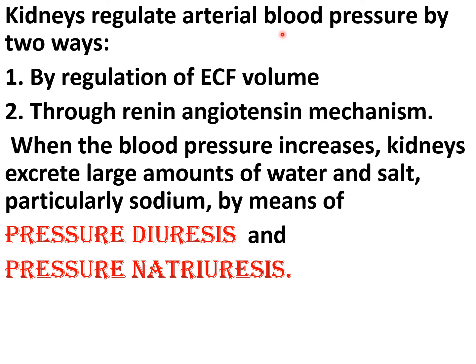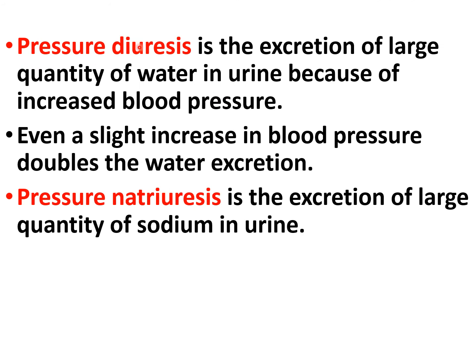So the kidney regulates the arterial blood pressure by two ways. First, by regulation of extracellular fluid volume, and second, through the renin-angiotensin mechanism. When the blood pressure increases, the kidney excretes a large amount of water and salt, particularly sodium, by means of pressure diuresis and pressure natriuresis. So what is the meaning of pressure diuresis? Pressure diuresis is the excretion of a large quantity of water in the urine because of increased blood pressure. Even a slight increase in the blood pressure doubles the water excretion.